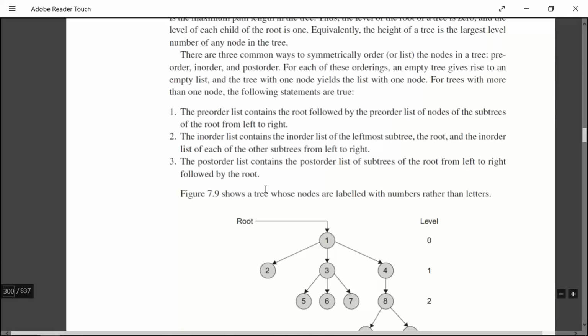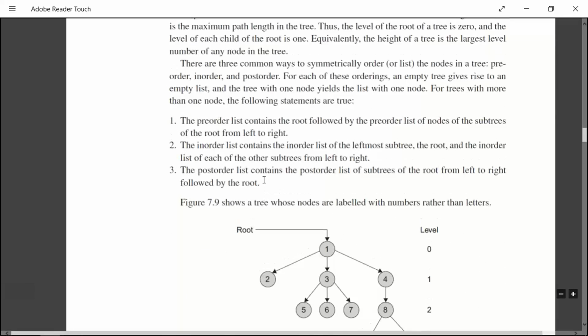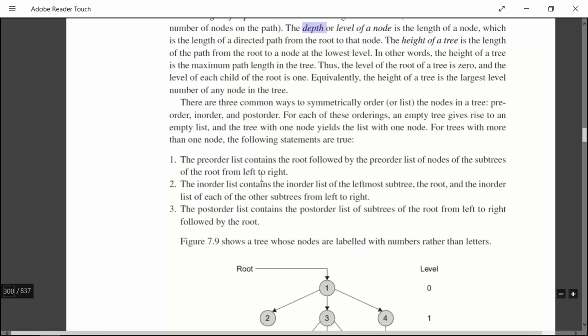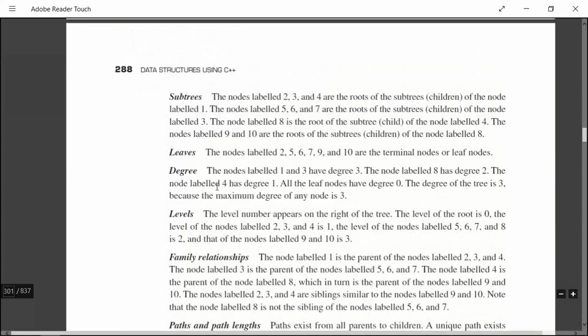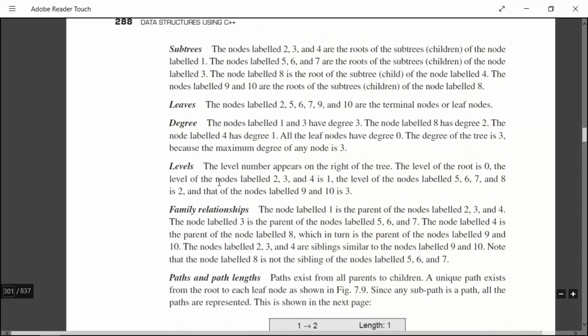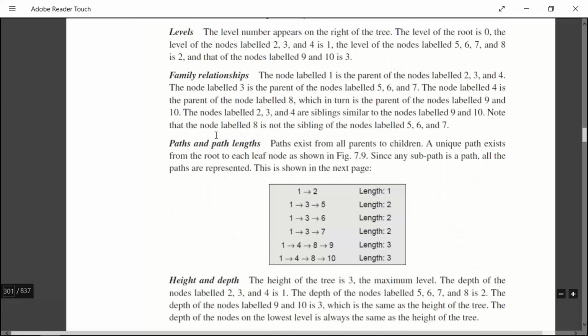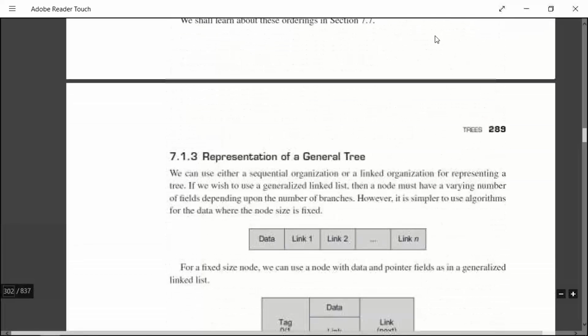Okay, again, when you want to list the nodes, writing the nodes in a particular order is called traversing. You have 3 ways to do that. One is pre-order traversal, next in-order, next post-order. We will see these traversals in detail in the next class, and we will also see the actual definitions of what a subtree is, with examples, in the next class. If you have any doubts, ping me in the group.